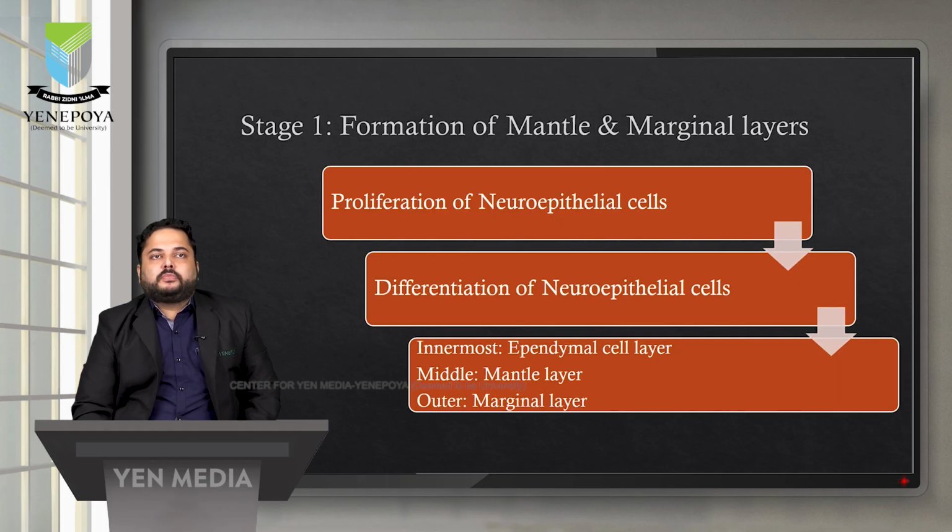So the first stage is proliferation of neuroepithelial cells. As we saw in development of the brain, development of the CNS primarily, the neuroepithelial cell differentiates and forms 3 layers. The innermost is the ependymal cell layer, the middle layer is called the mantle layer, and the outer layer is called the marginal layer. Here 2 layers will be our layers of interest, which will be further giving rise to several spinal cord structures, as we will be discussing eventually.